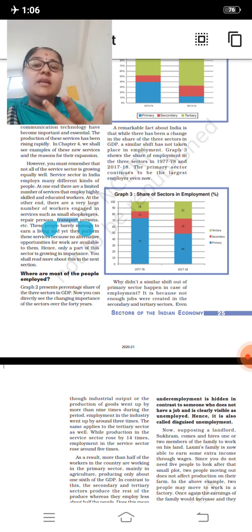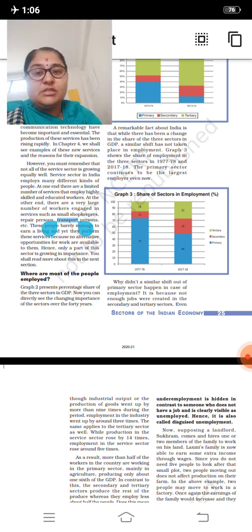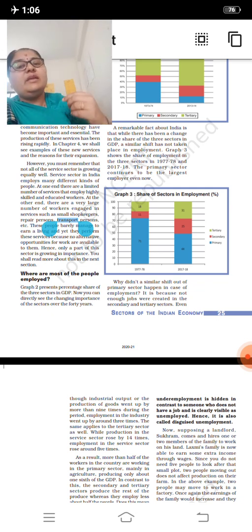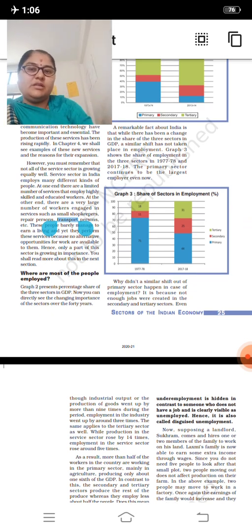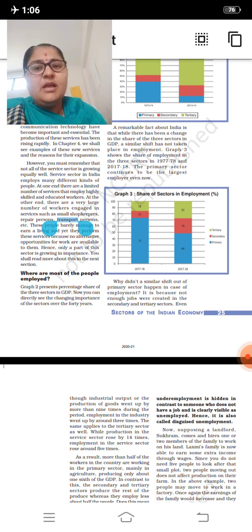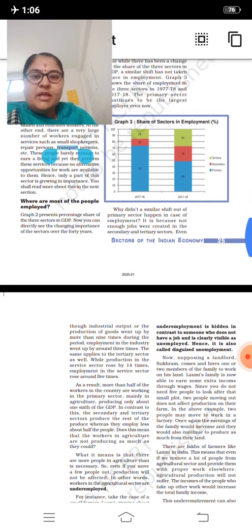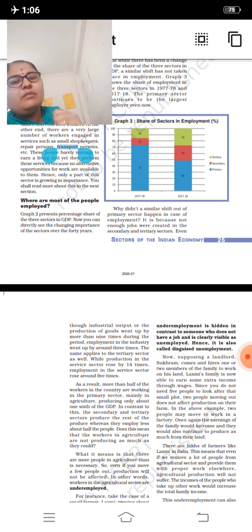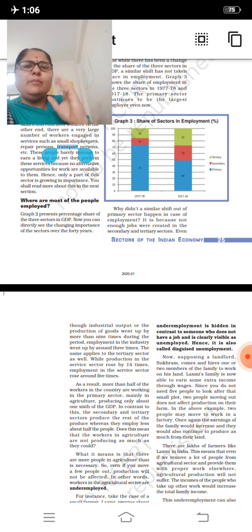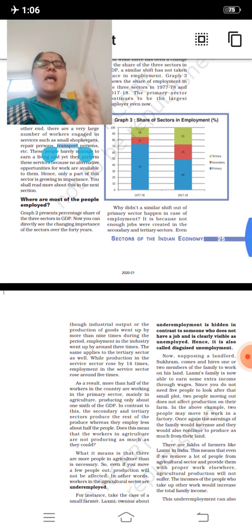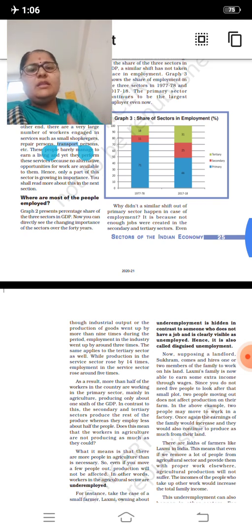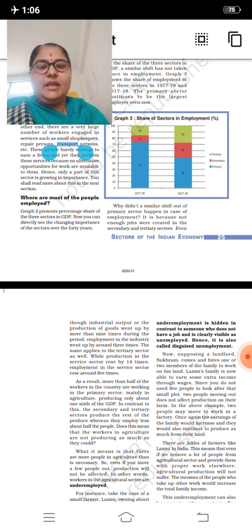Within seconds we can manufacture the products, within seconds we can stitch the clothes, we can stitch the buttons of the shirts. It is all because of information and technology. Where are most of the people employed? Yes, where are most of the people working? We came to know that the tertiary sector has become successful. Now let us see where these people are working, where most of our youths are working.